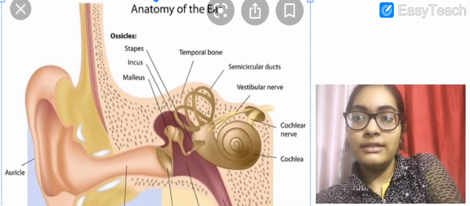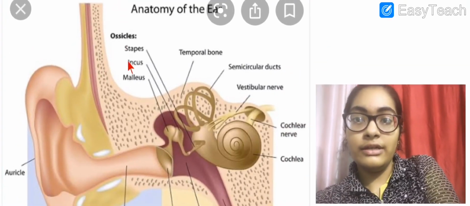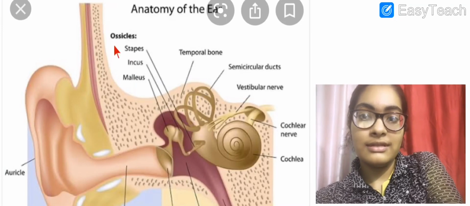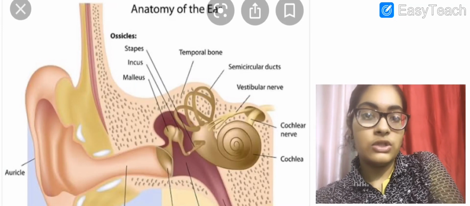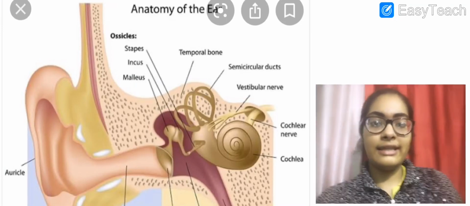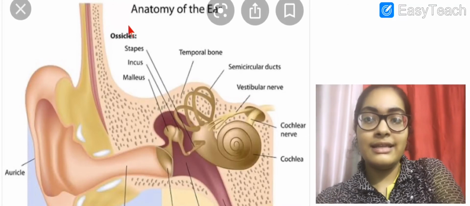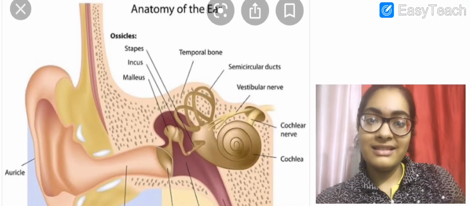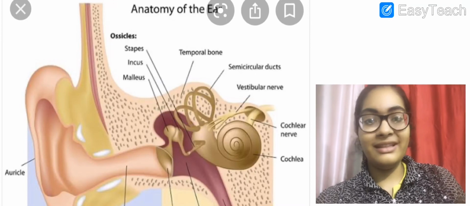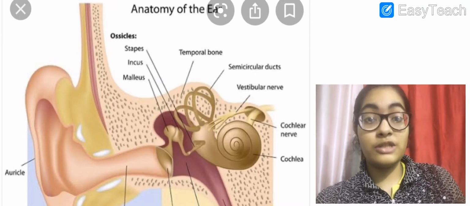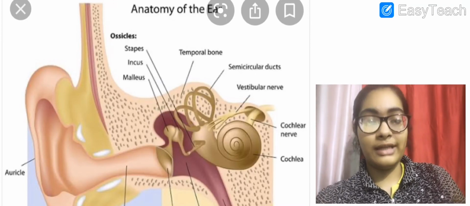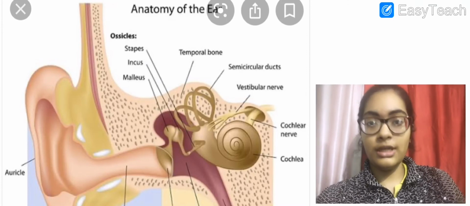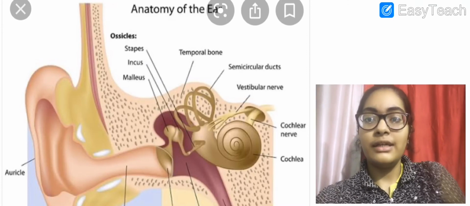Ear ossicles. These are the ear ossicles, the 3 bones: stapes, incus, and malleus. So we basically say them as malleus, incus, and stapes. Stapes is the smallest bone in the ear, the smallest bone of the whole human body. That also may be a question in your exams.